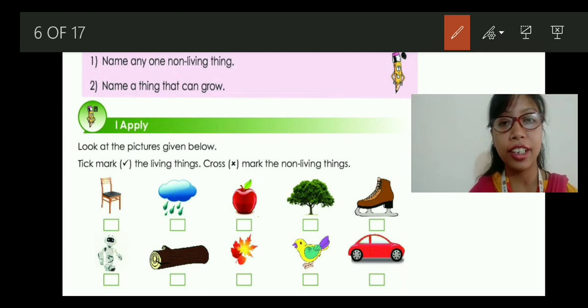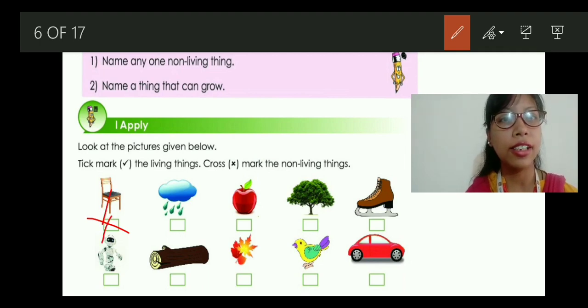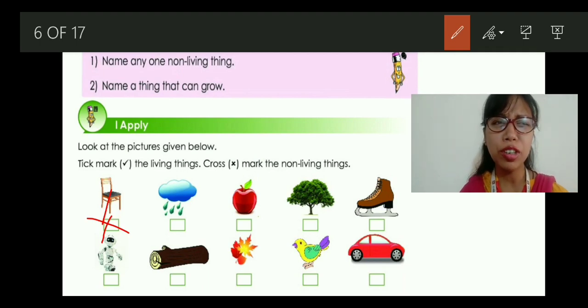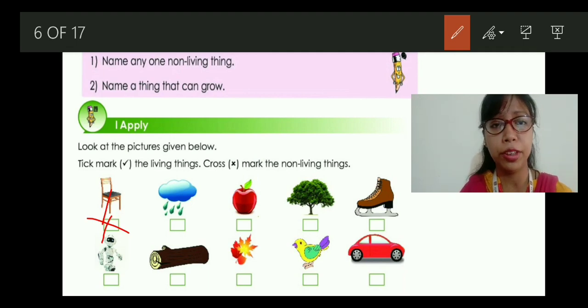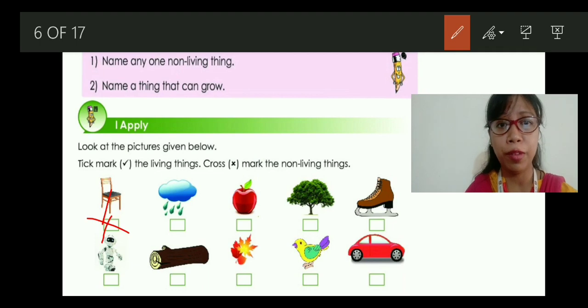Look at the pictures given below. Tick mark the living things and cross for the non-living things. Now the first one is a chair. So is a chair living or non-living? Can it talk? No. So it is a non-living thing. So we are going to put the cross. Then there are the clouds and rain. So are the clouds and rain living? Do they talk? Do they breathe? Do they give birth to their young ones? No, right? So we are going to put a cross.